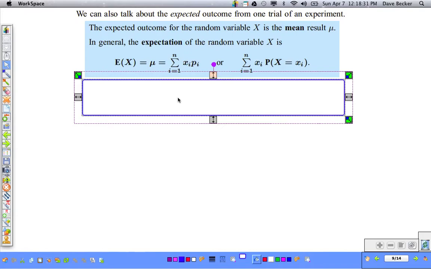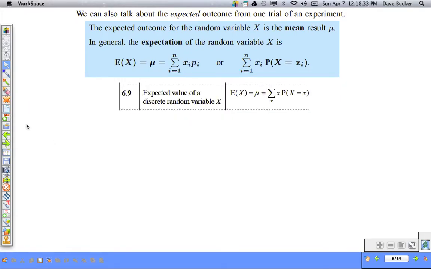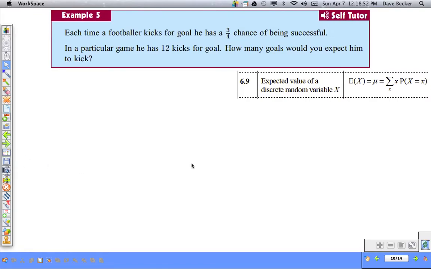The formula that you are going to see on your formula sheet is this one. So mean equals the event times the probability of the event, or the number of trials times the probability of the event, and the sum of each individual one. Okay? Better explained in an example. It is a little confusing when you try and say it in words.